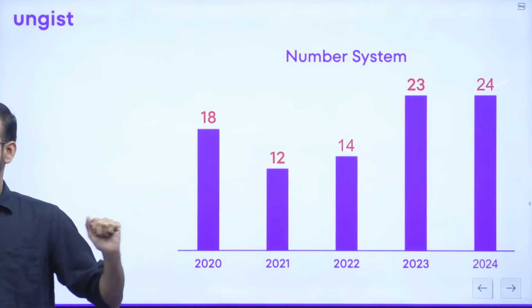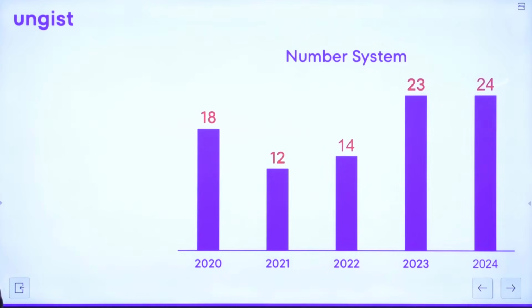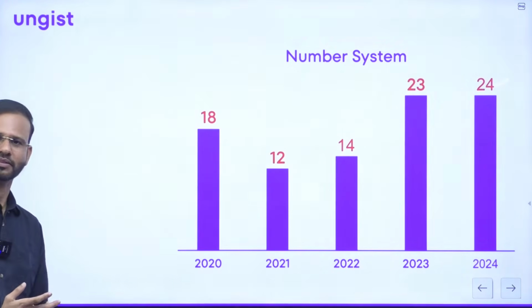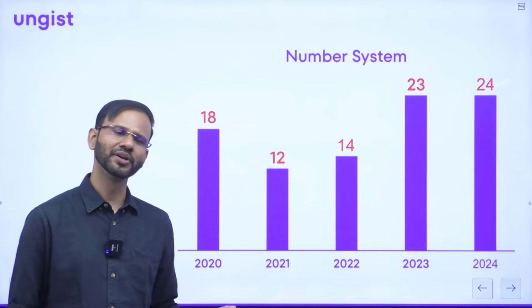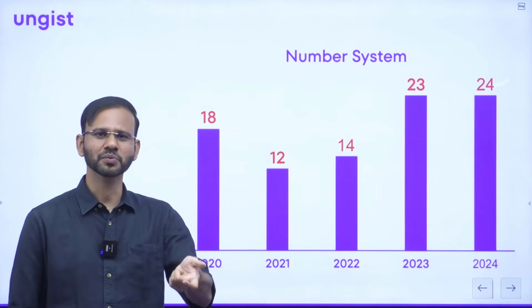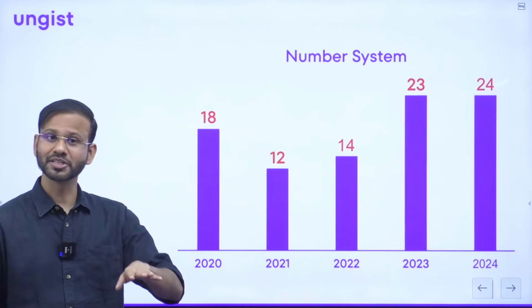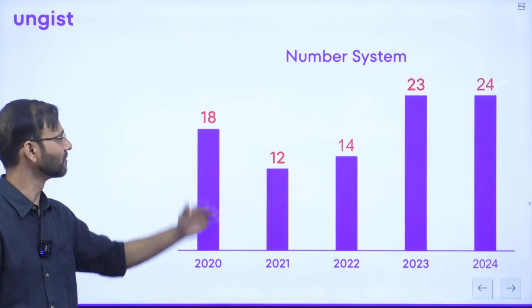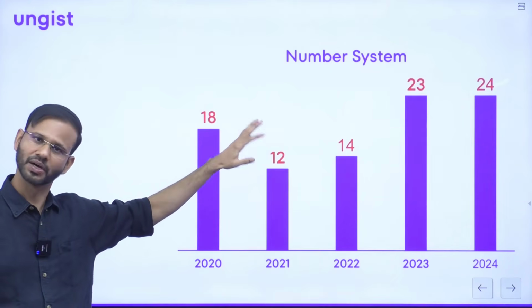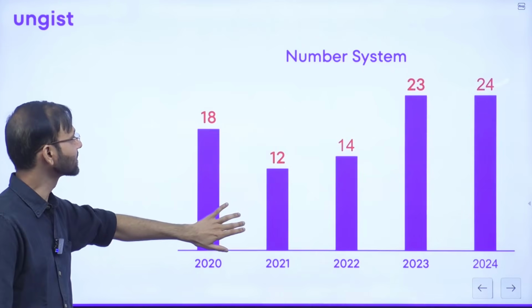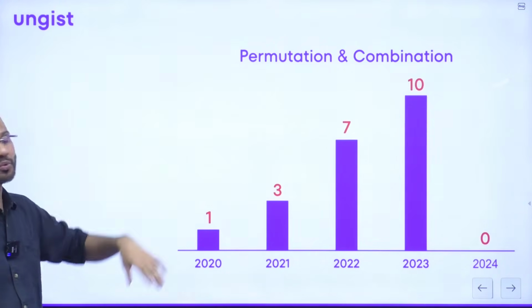Okay? And I'm just talking about the most productive topics, guys, right? I'm not talking about the other topics where you're getting 0 or 1, 0 or 2. I'm just talking about the most productive topics. The first one is number system. Okay? And now, the second one is permutation and combination.